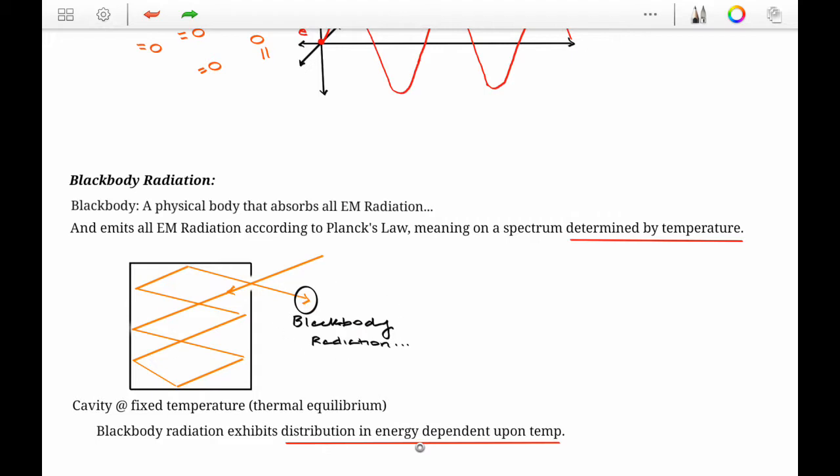Like I said before, blackbody radiation exhibits a distribution in energy that's dependent upon the temperature. So the amount of energy coming in the form of thermal radiation or blackbody radiation is dependent upon the temperature. And that's what we're going to see in the next slide here.